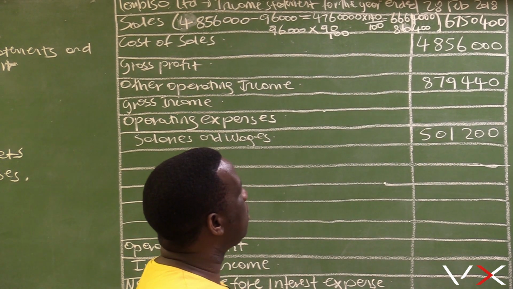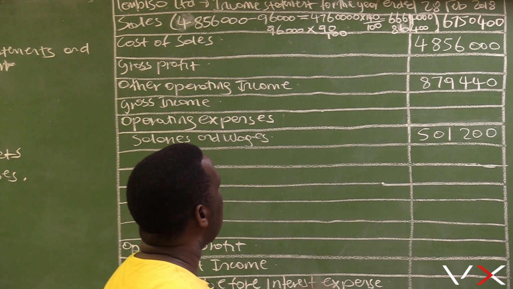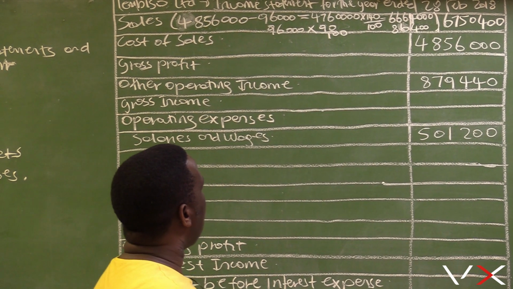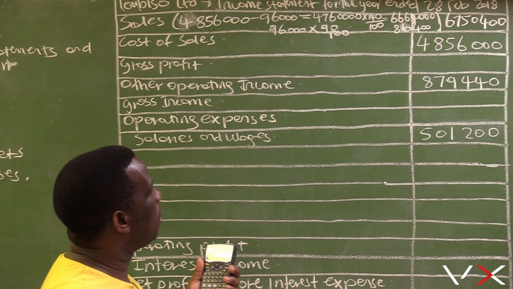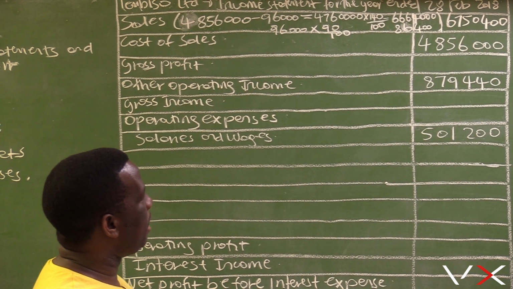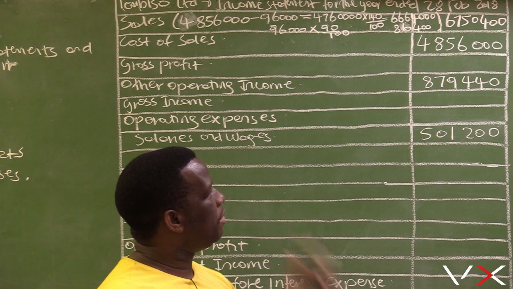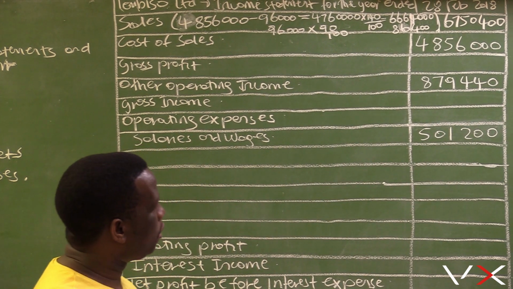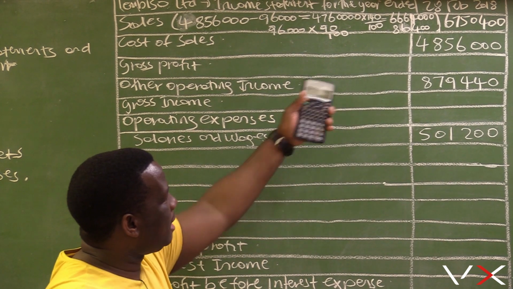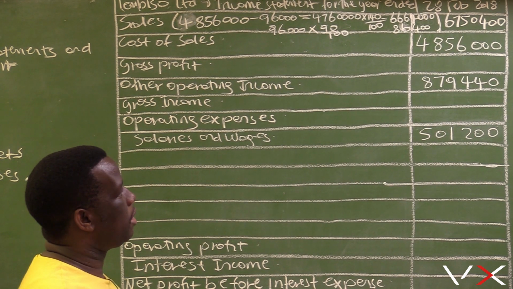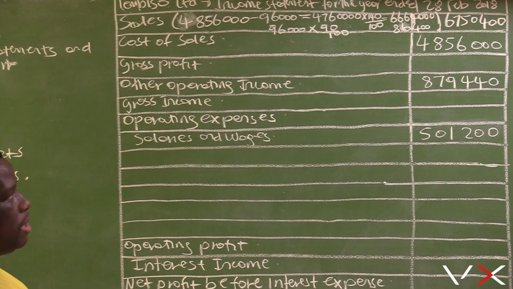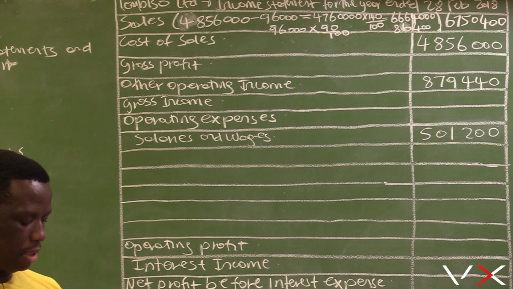Then it gives us 6,664,000. Calculating this 96,000 at 10% below cost will be 96,000 multiplied by 90%, giving 86,400. So the total sales will be 86,400 plus 6,664,000, which gives 6,750,400.